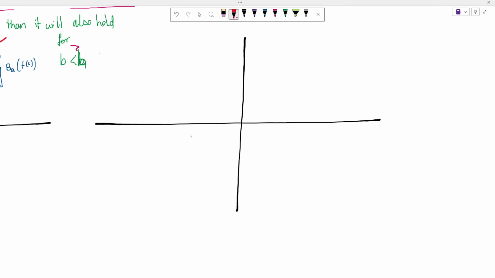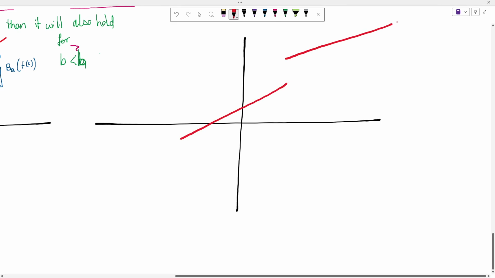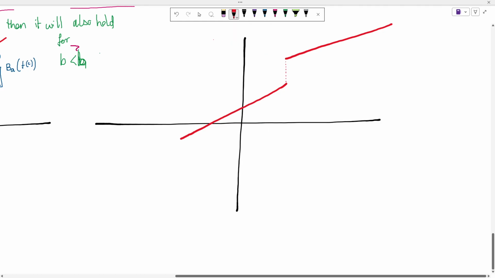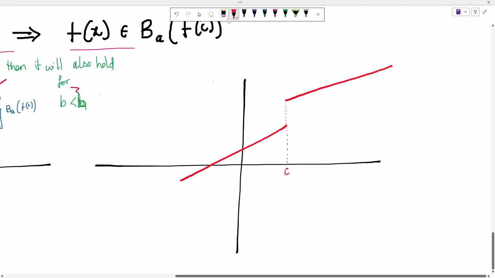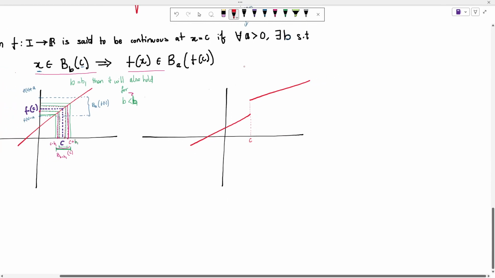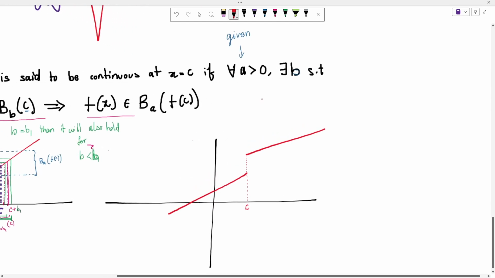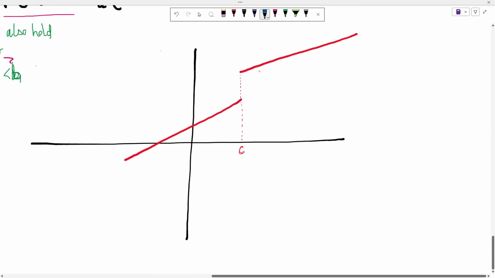Now let us consider a discontinuous function, right? This is my C. Again, I have an arbitrary a, so for any given a neighborhood of f of x, let's first draw that. Maybe I consider this.